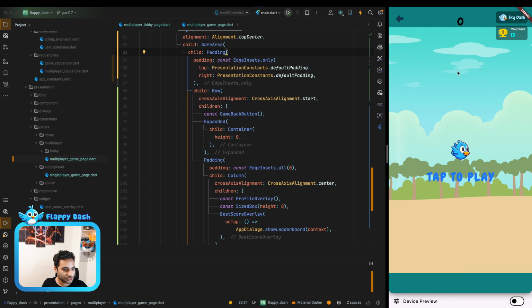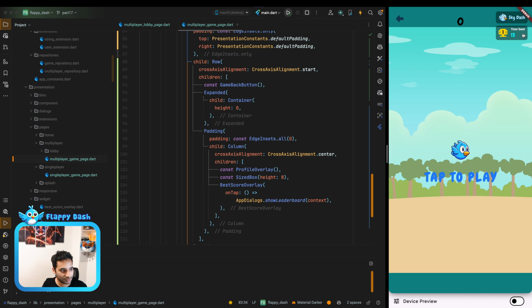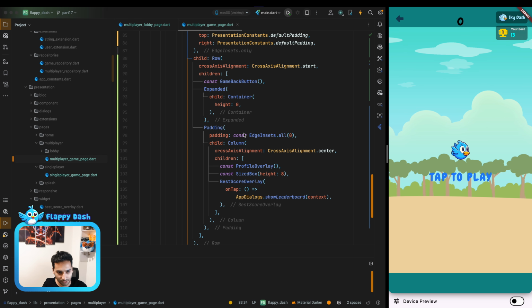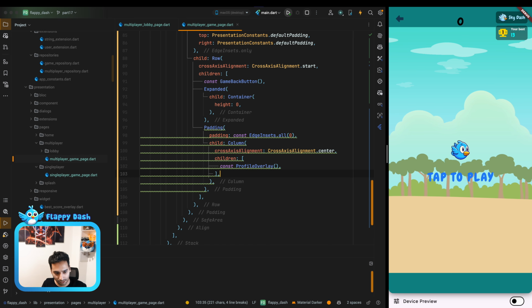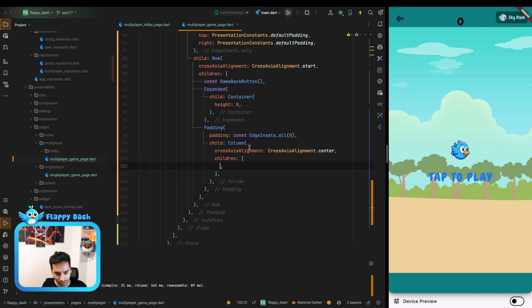Yeah, so now it just opened the multiplayer page, and we need to remove this part, the leaderboard, because we don't have a leaderboard in multiplayer. To do that, I'm gonna remove this one, I think. Let's do a hot reload. Yeah. And now we don't need to have the column.